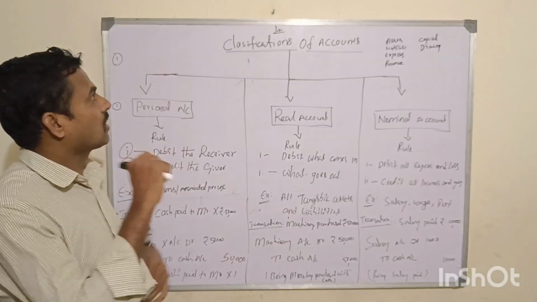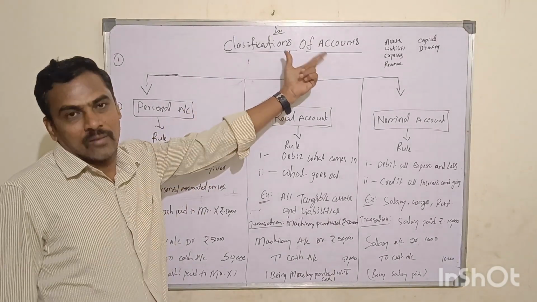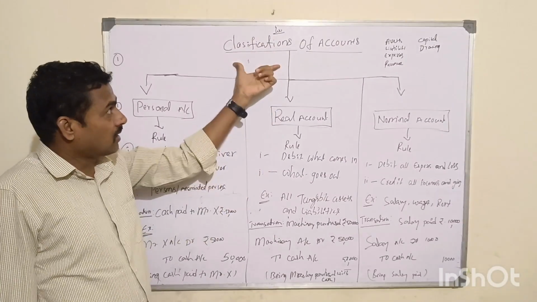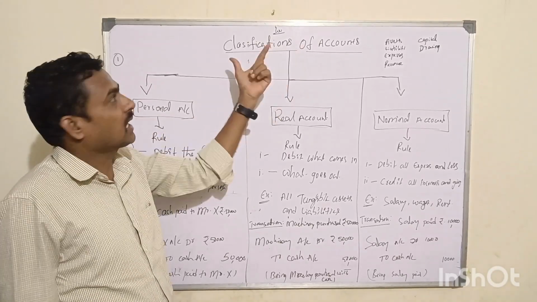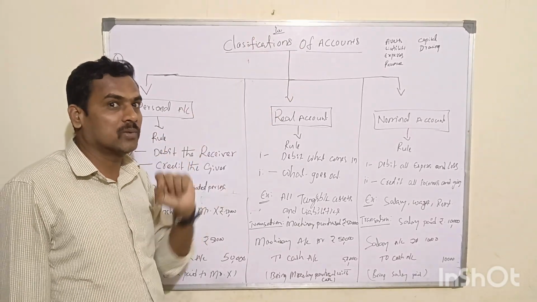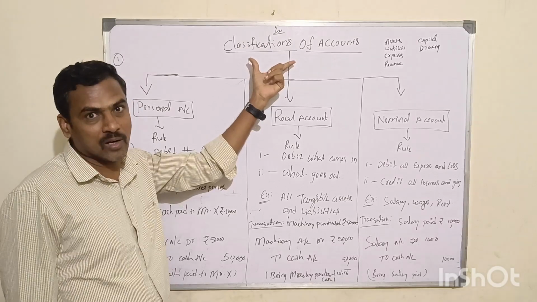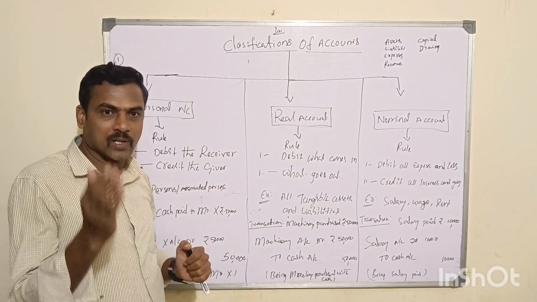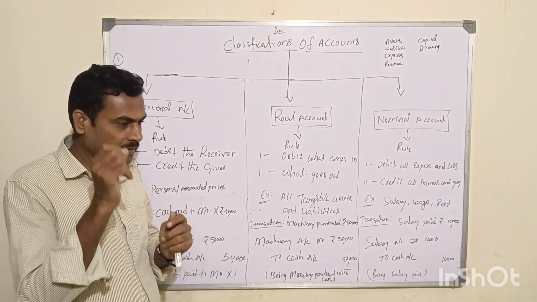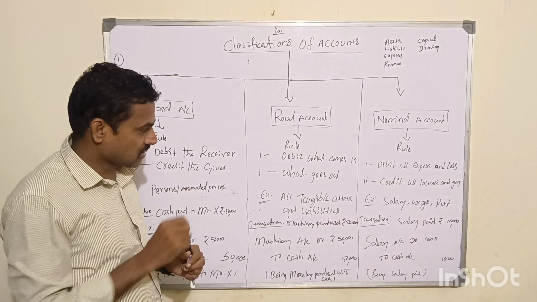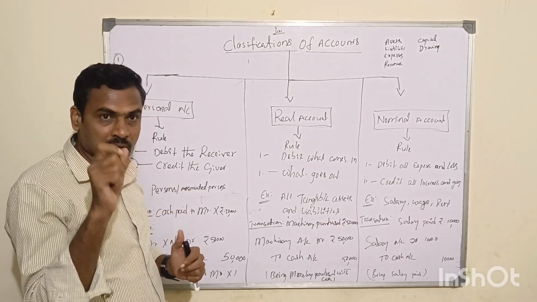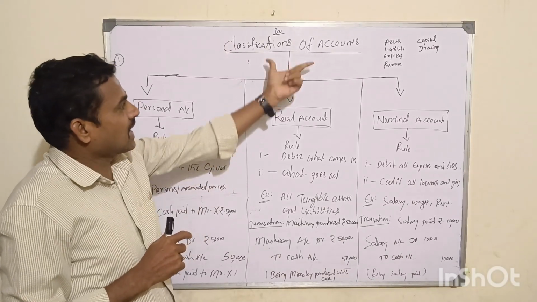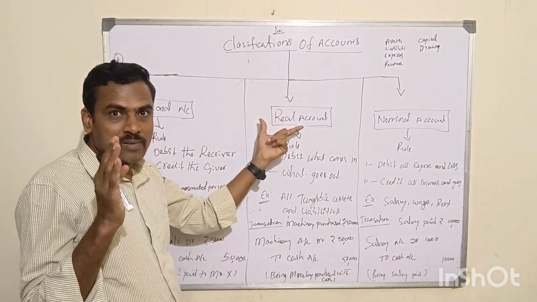Okay, let's talk about classification of accounts. A very interesting one, and very important. We can call it types of accounts, classification of accounts, or golden rules of accounts. I prefer to call it golden rules of accounts, right? That means wherever you go, whichever company you work in, whenever you want to write a business transaction journal entry in the books of an entity, you must know the classification of accounts. That is the golden rules of accounts.